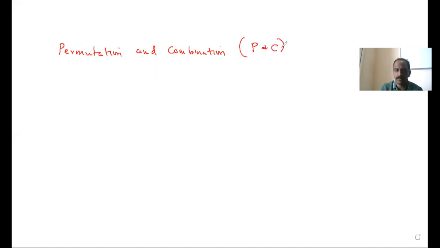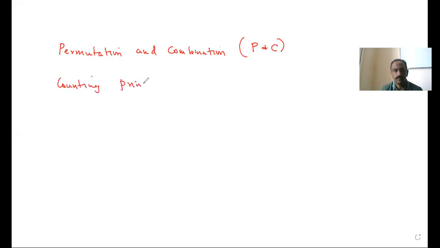In PM permutation combination, the first is counting principle. The whole chapter works on counting principle. Permutation and combination, we write P and C. In short, we say P and C. P and C means permutation and combination. Okay, first point is the counting principle.